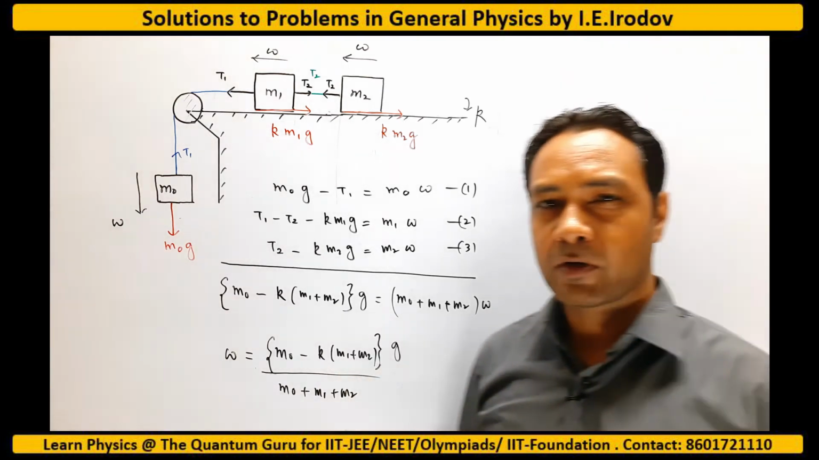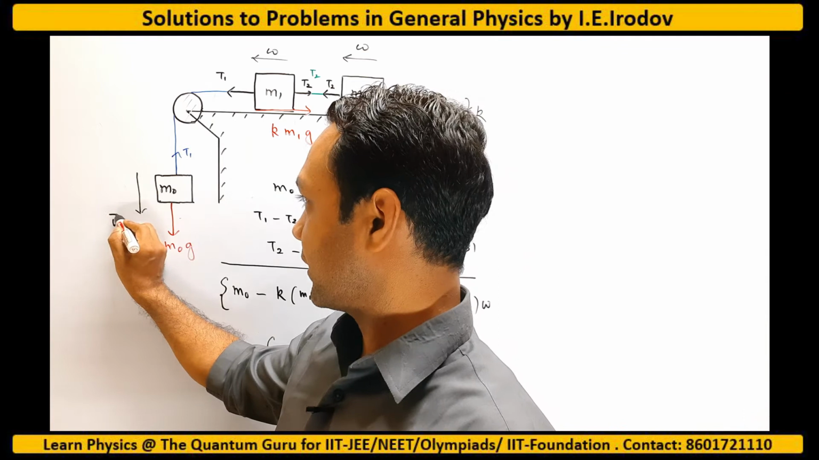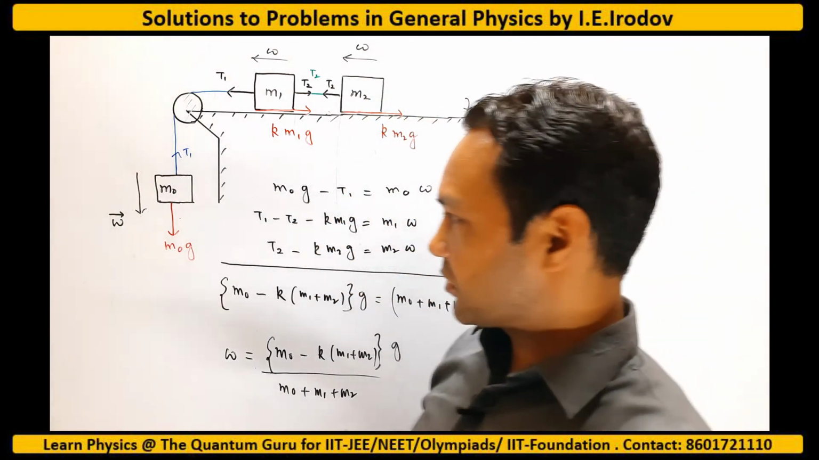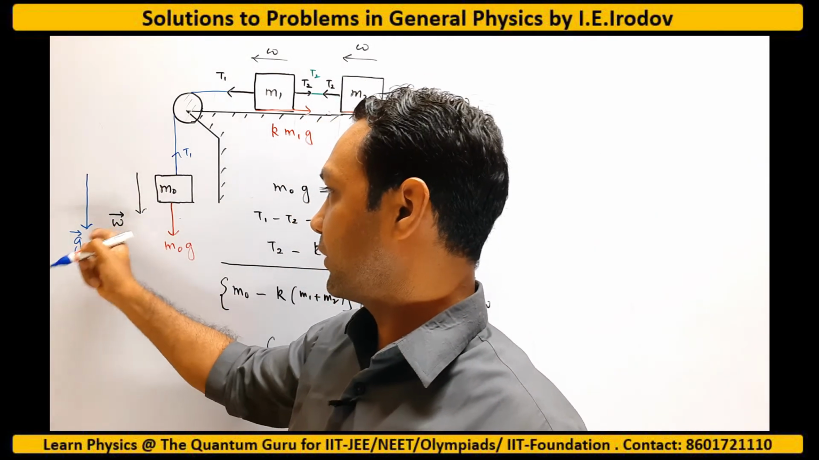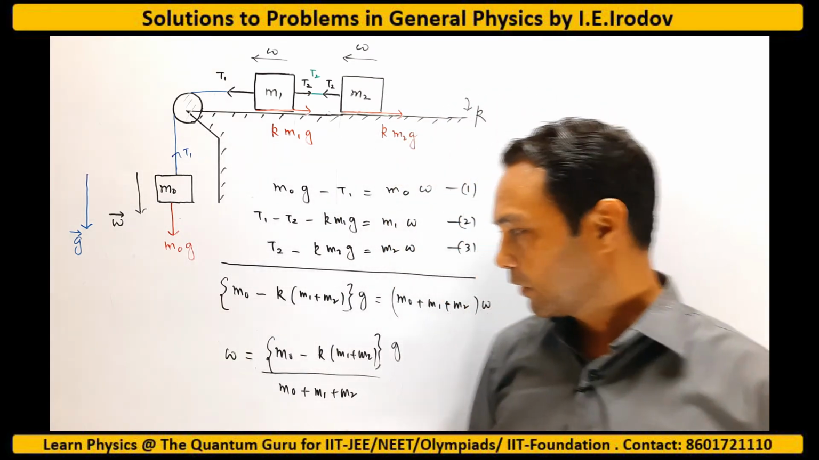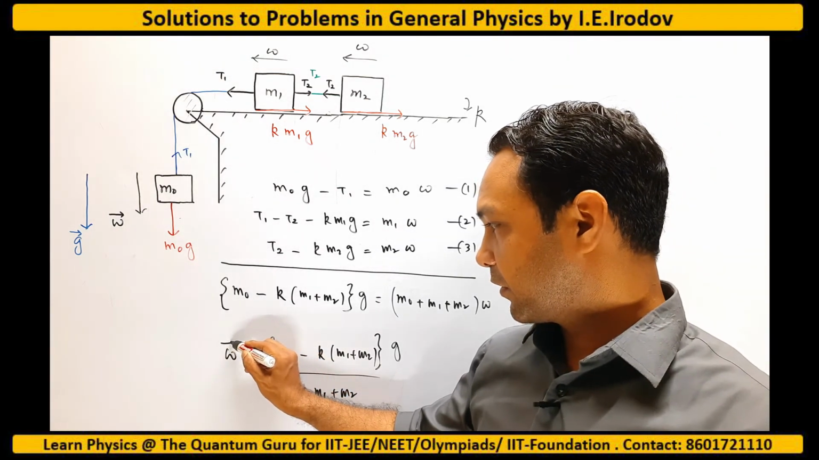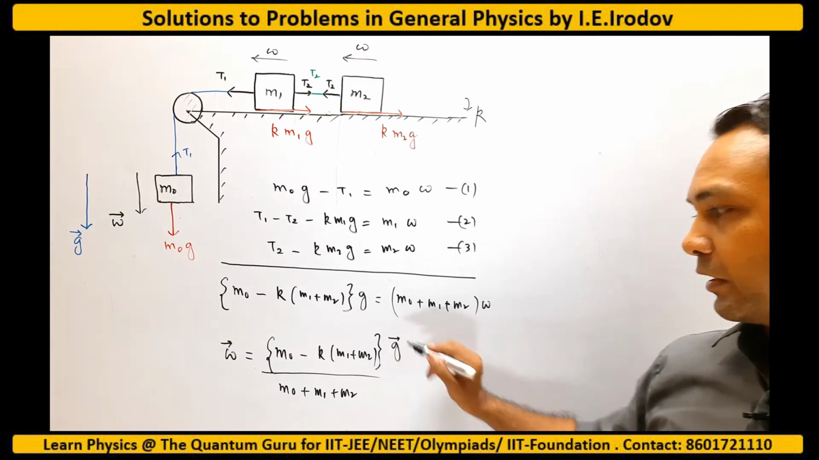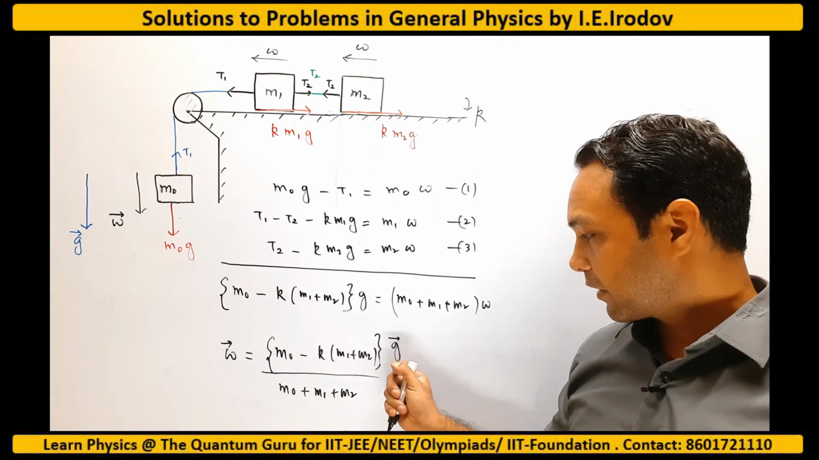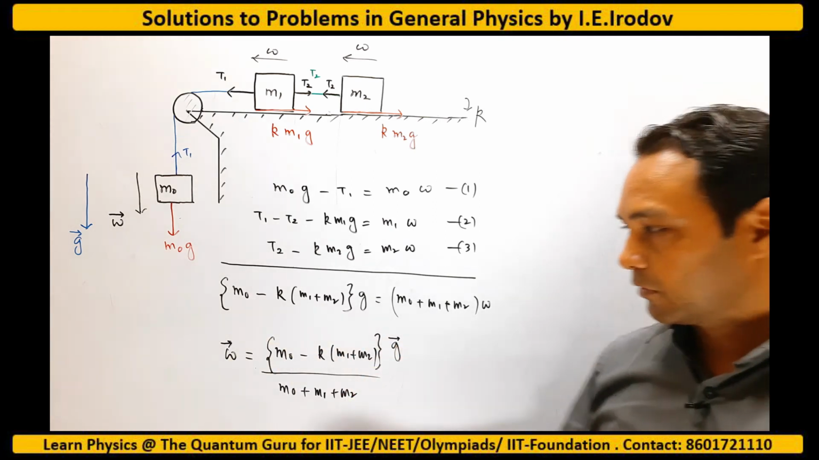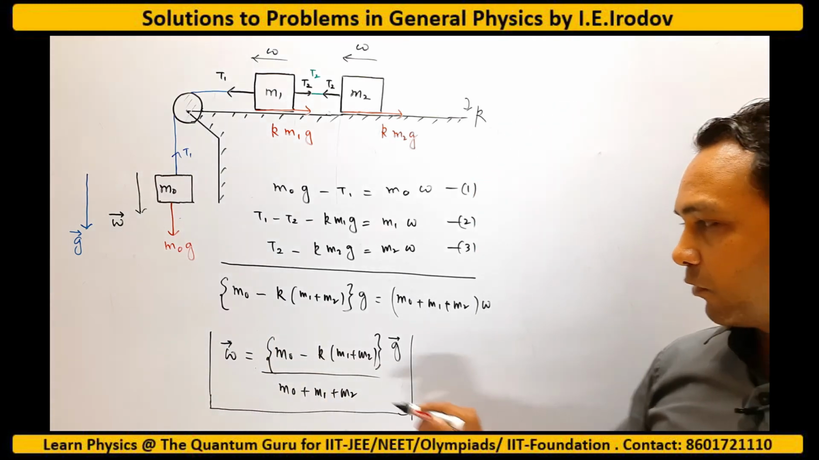But in this question we have to write acceleration in vector form. As w is the acceleration, obviously this is the acceleration vector, and we know that the g vector is in the downward direction. So the direction of the w vector is in the same direction as that of g. If I write this equation in vector form, I will put a vector here and a vector here. By doing that, the magnitude has not changed, but I can show that the direction is the same as the direction of the g vector. So this is the answer for the acceleration of the body m0 going down, in vector form.